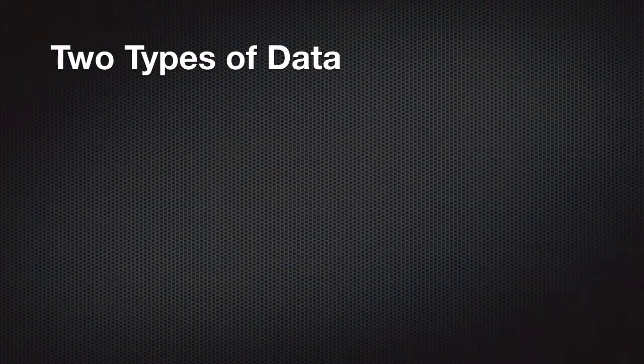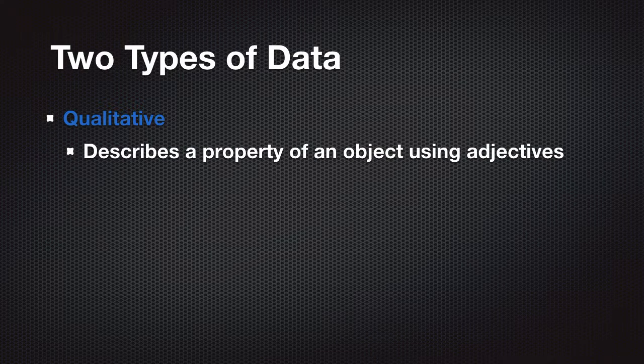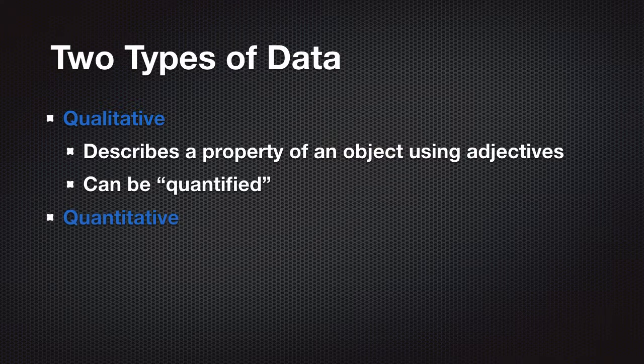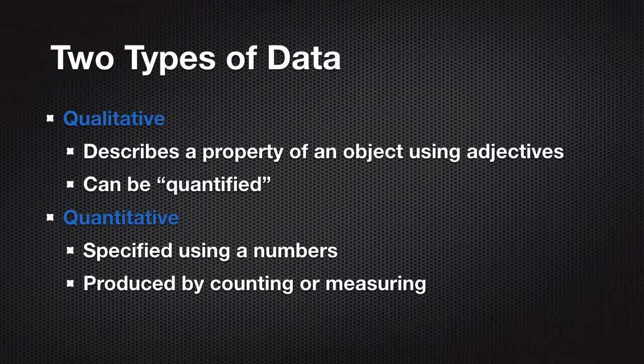In physics, we encounter two types of data. The first type is qualitative data. This is data that describes an object, a property, using adjectives like red or large. It can sometimes be quantified, like using numbers to substitute for the adjectives. The other type of data is quantitative data. This is data that's specified using numbers. Most often, it's the numbers that are derived either by counting or by measuring.